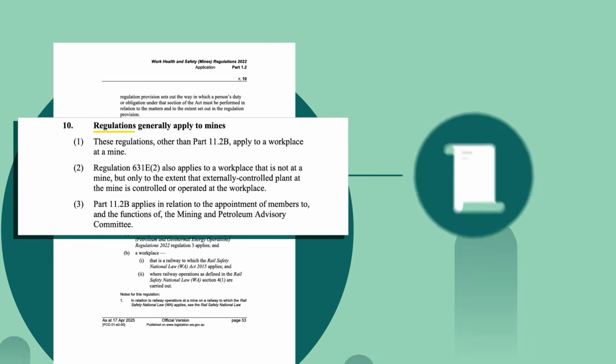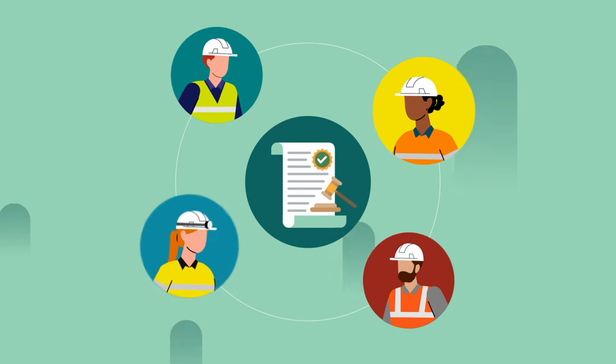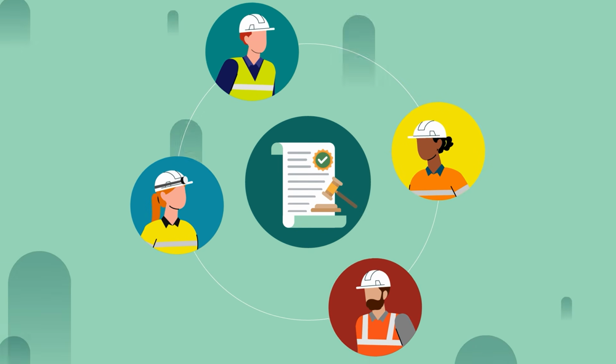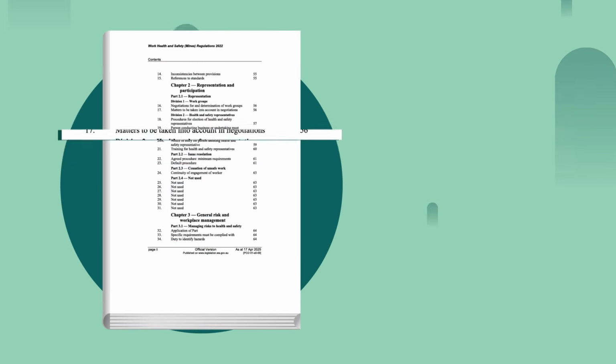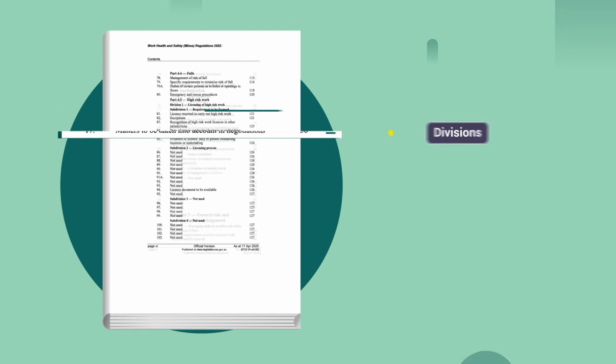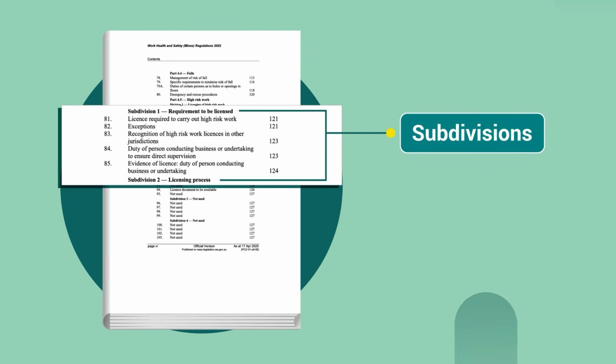The regulations are the enforceable rules made under the Act that set out what mine operators, workers and other persons must do to comply with the legislation. Parts also contain divisions that group similar content together. Each division contains subdivisions which provide more detail as required.